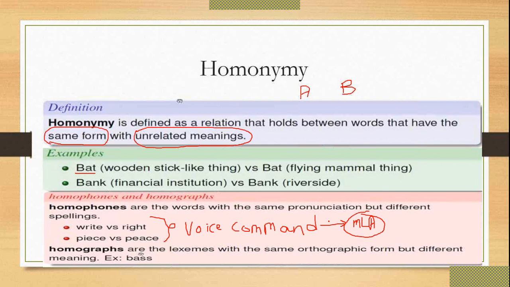So how can they understand which one is the correct one? Is it WRITE or RIGHT? So this is called a homophone, where the phonics, that is the pronunciation, is the same, but the spelling is different. That is called the homophone.